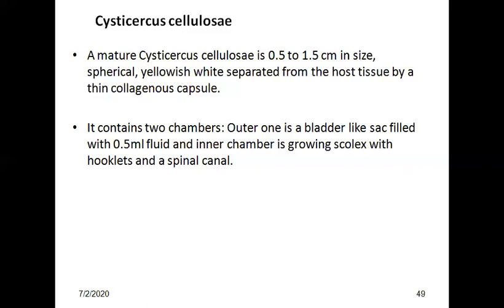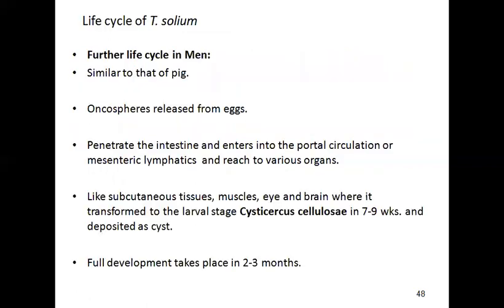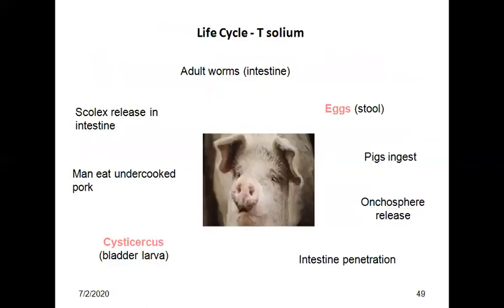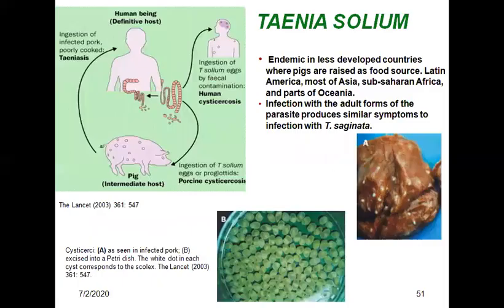Pathogenesis, clinical features. Intestinal taeniasis: both Taenia saginata and Taenia solium can cause intestinal taeniasis, often asymptomatic. Patients become aware of the infection most commonly by noting the passage of proglottids in the feces.